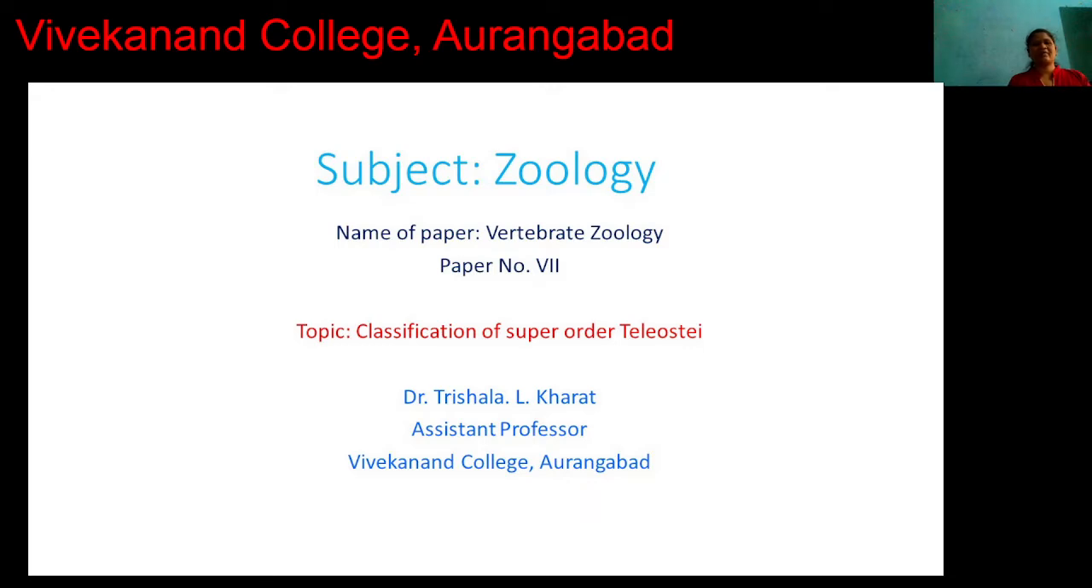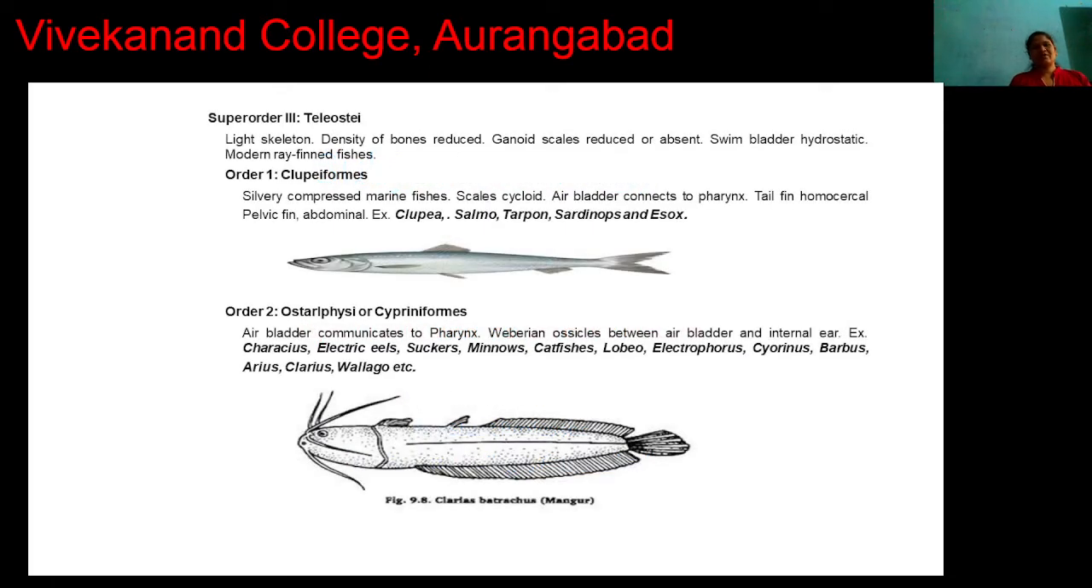In the last lecture we completed two superorders, Chondrostei and Holostei, and in today's lecture we discuss the third superorder, Teleostei. The Teleostei are also called the modern ray-finned fishes. The body of these animals is light in color and the bone density is reduced. A swim bladder is present and this swim bladder is hydrostatic.